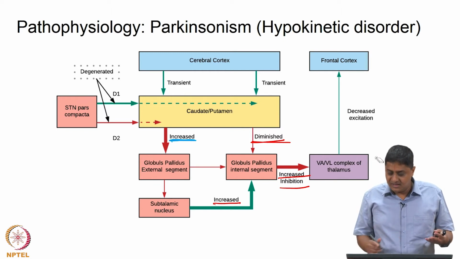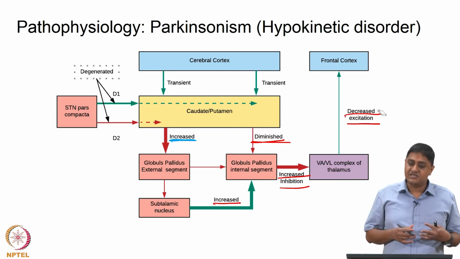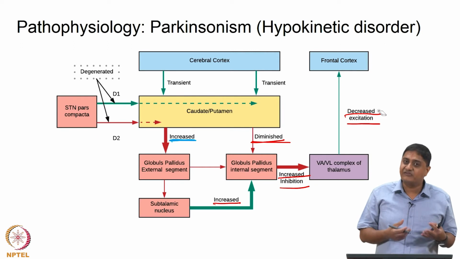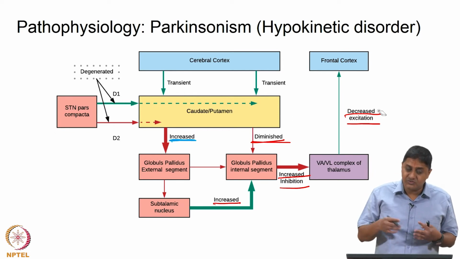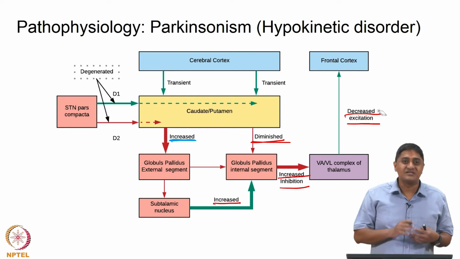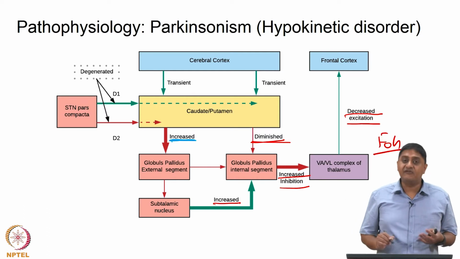So, essentially there is decreased excitation of the thalamocortical neurons, there is decreased excitation of the frontal cortex. Essentially the person wants to do something, but he is not able to do that act, right. The patient wants to take a step, he is not able to take the step, right, which is what results in what is called freezing of gait.